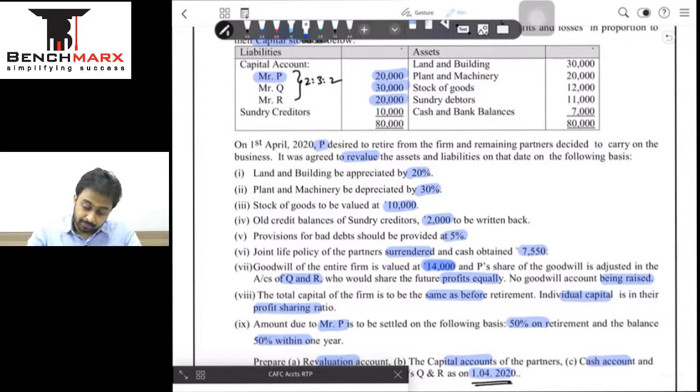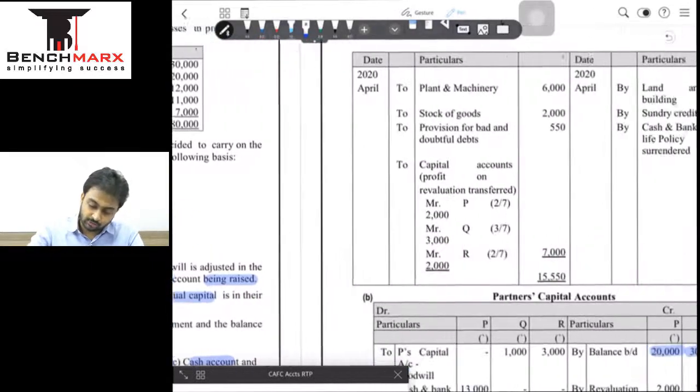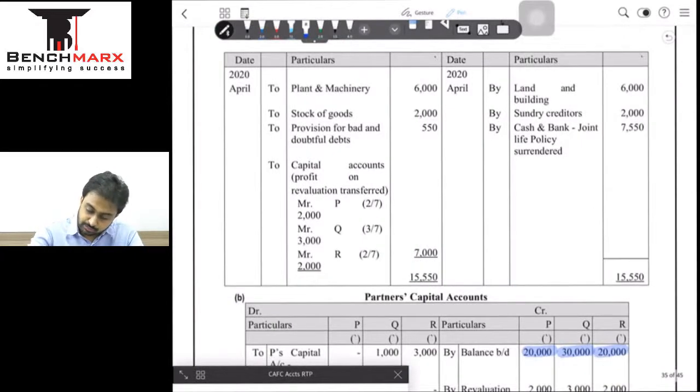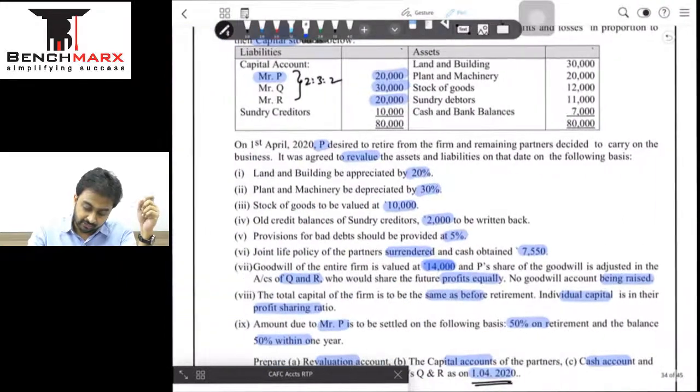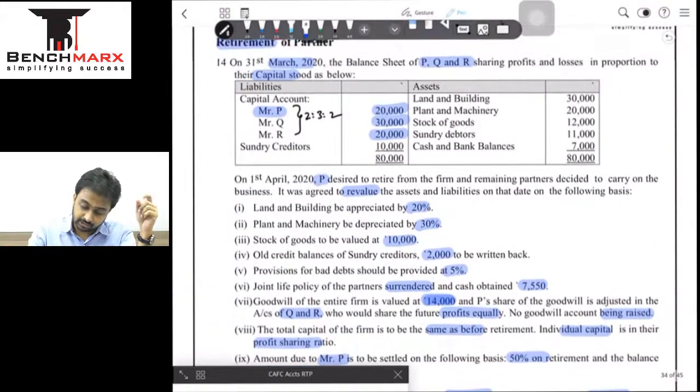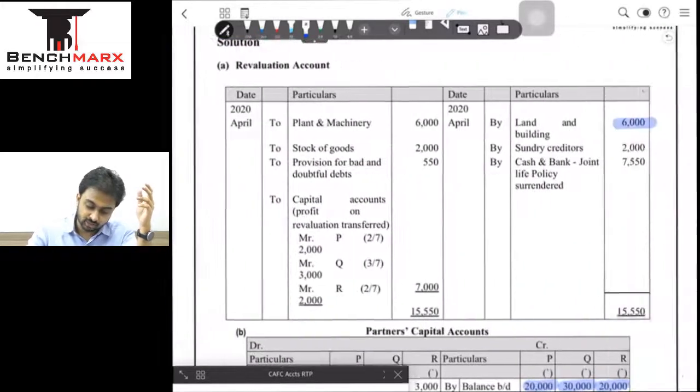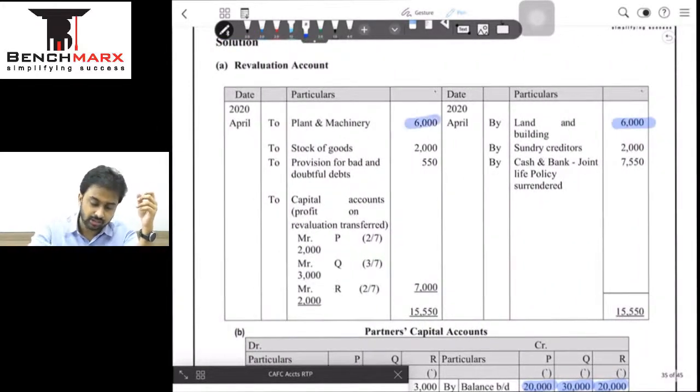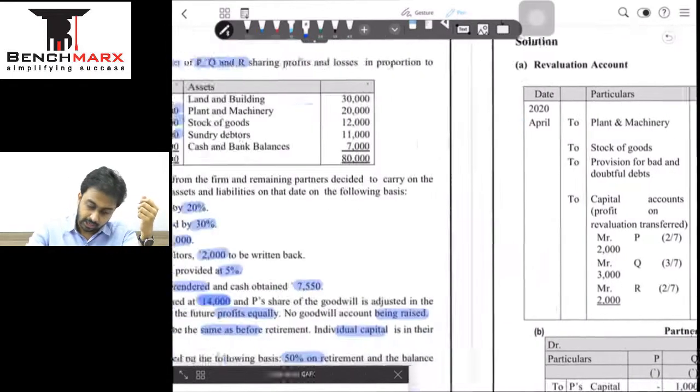Land and building appreciate by 20%, so 20% on 30,000 appears to be a gain of 6,000, and that gain is visible here. Land and building credit side 6,000. ठीक है, then we have plant and machine depreciated by 30%. Plant and machine is 20,000, 30% is 6,000. Again 6,000 will come on the debit side as a cost because it's a loss on revaluation. Partners will bear it. ठीक है, आगे बढ़ेंगे.